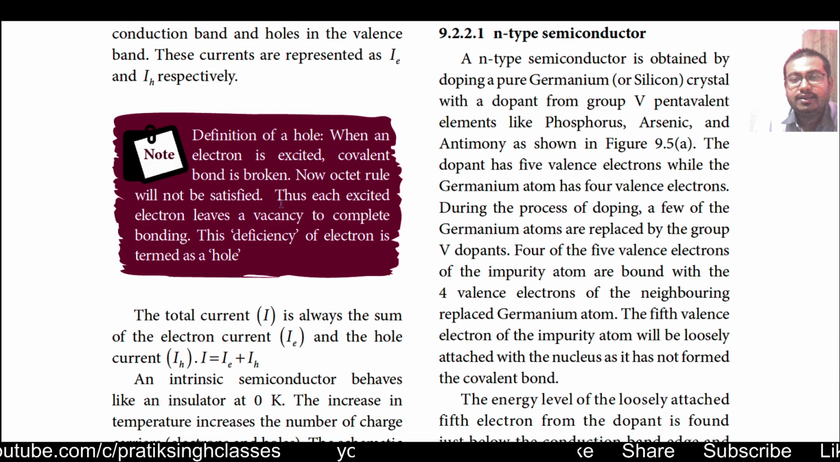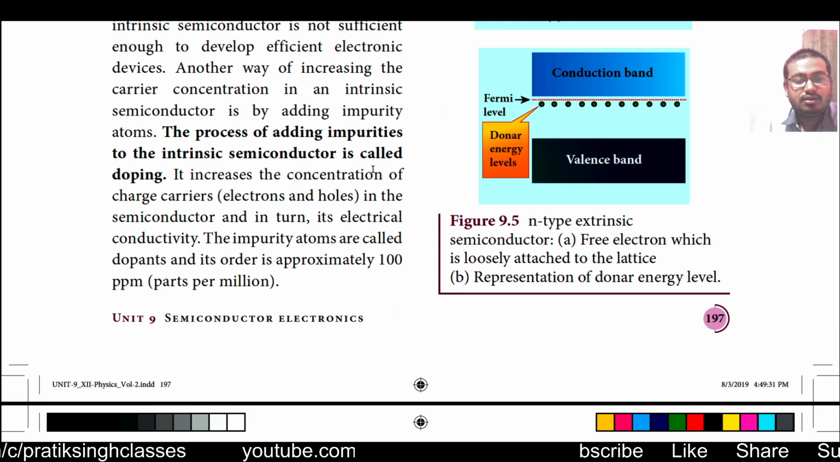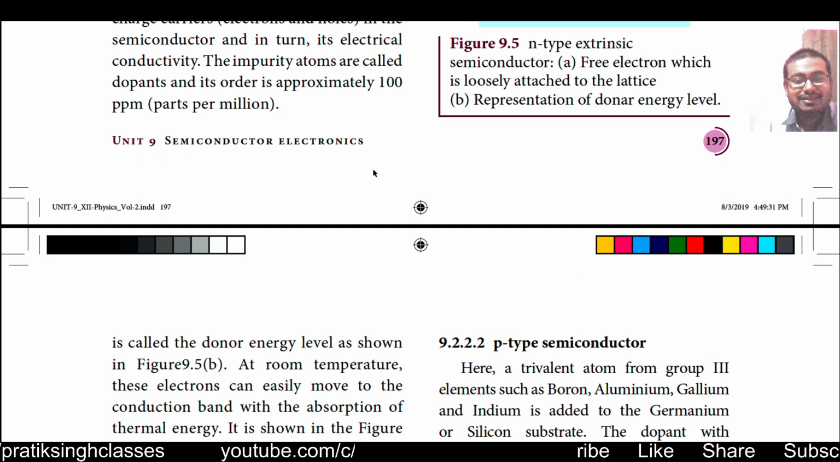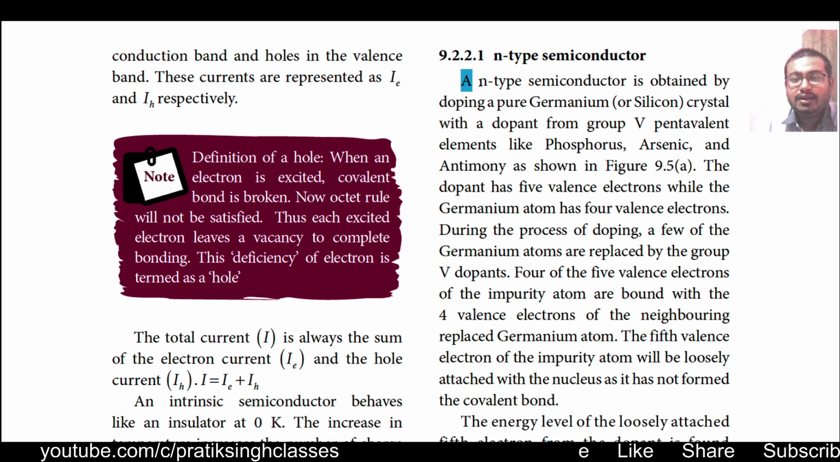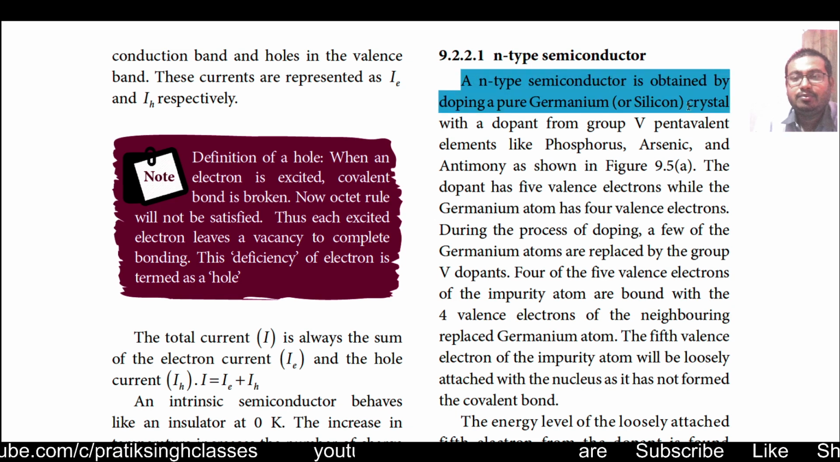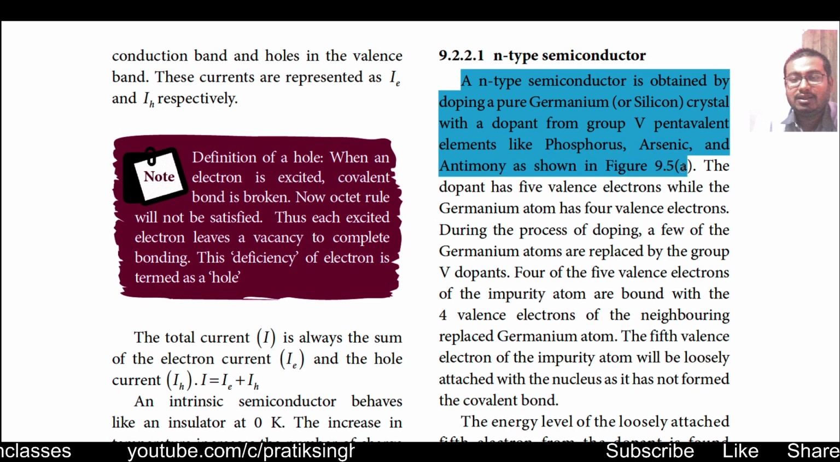All right, now there comes the type of extrinsic semiconductors. Let us see what is given here in section 9.2.2.1. N-type semiconductor. The N-type semiconductor is obtained by doping pure germanium or silicon crystal with a dopant from group 5 or pentavalent elements like phosphorus, arsenic and antimony, as shown in figure 9.5a.